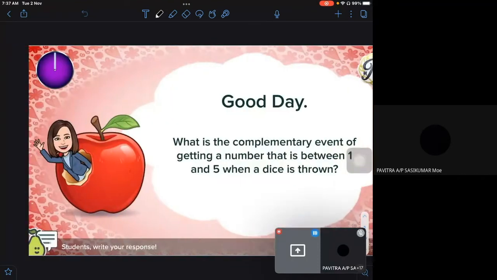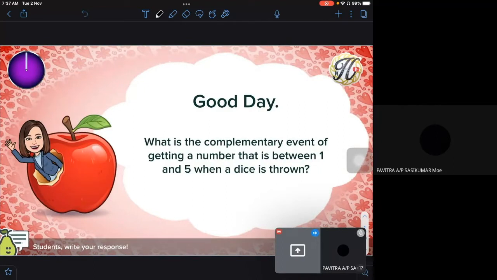Okay, so this is what we have to learn today, which is solving problems, the last part of chapter 13. Next week when I come back to school for face-to-face class, I will start on transformations. Okay, so if this is the question: what is the complementary event of getting a number that is between 1 and 5 when a die is thrown?